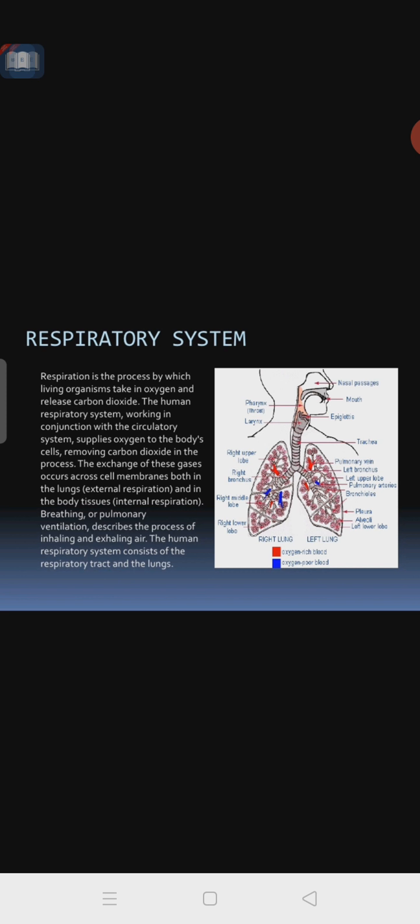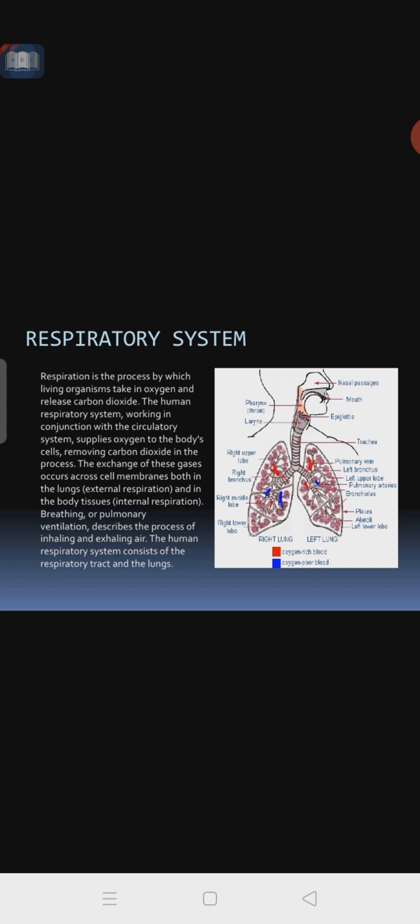The exchange of these gases occurs across the cell membranes. Through the cell membranes, the exchange of gases takes place both in the lungs and in the body tissues. Respiration from the lung to the tissue is called external respiration, and then internal respiration. External respiration means air comes through the nose to the lungs. That is the external respiration.